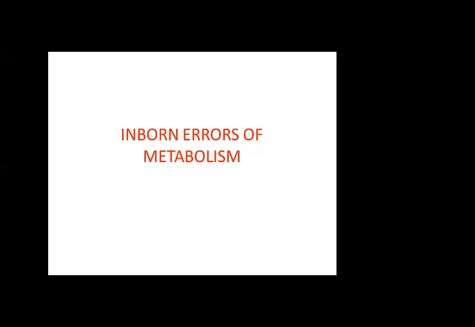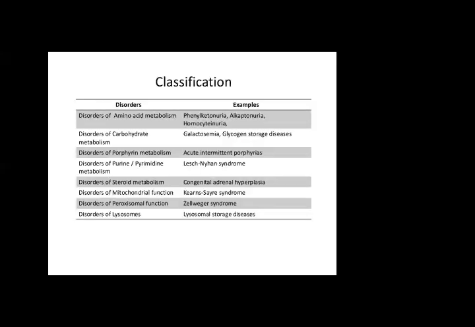Today we are going to talk about inborn errors of metabolism. So let me first define what inborn errors of metabolism are. These are errors which are transmitted by the parents to the children, and they are present in the genes and are genetically transmitted errors. Some are autosomal dominant, some are recessive, some are in the form of traits.